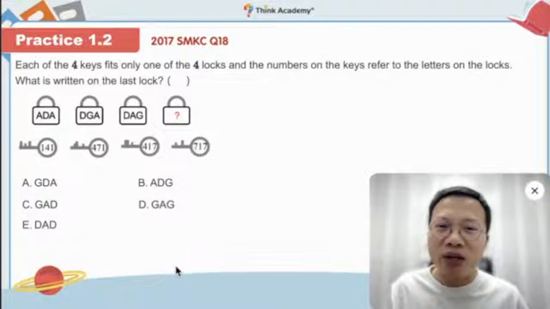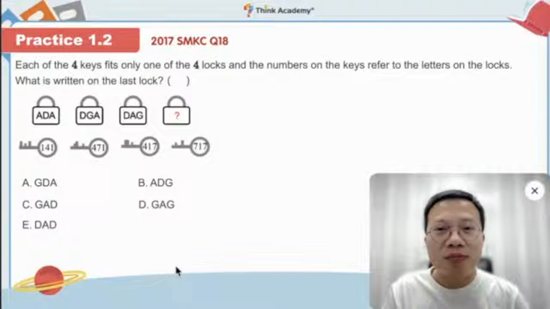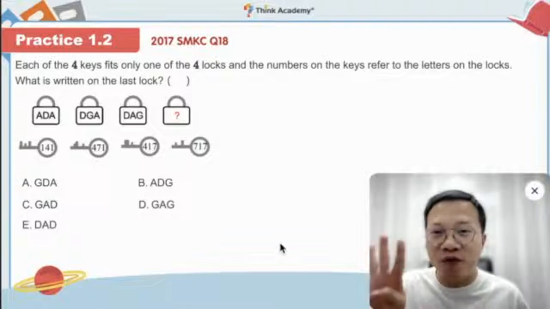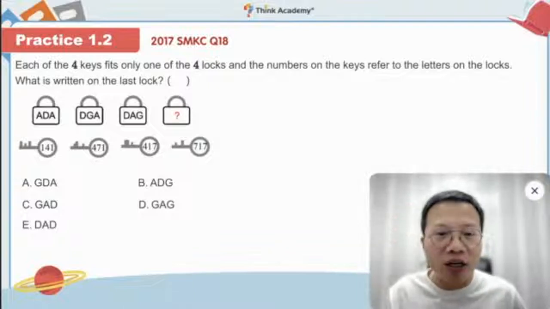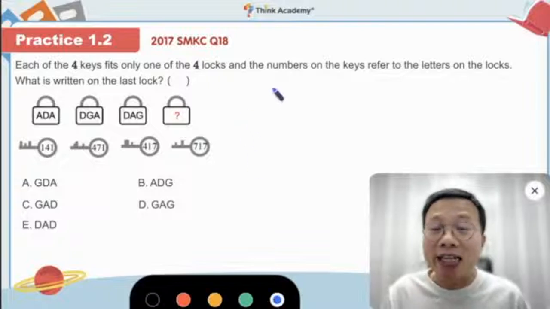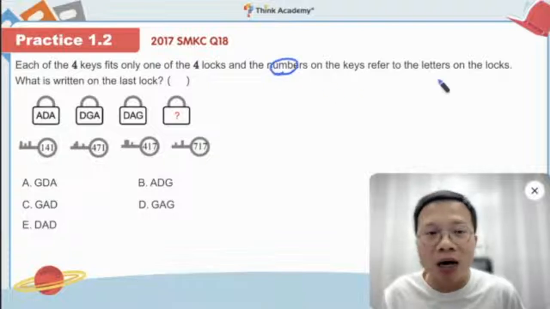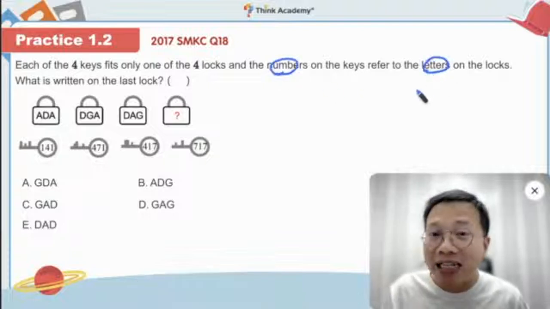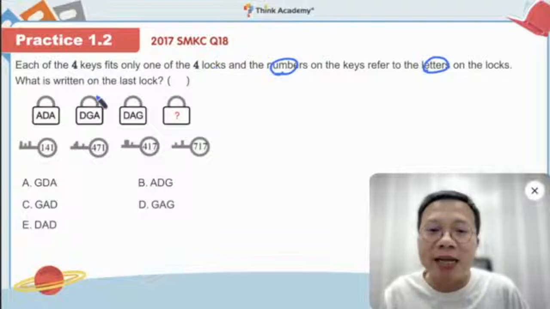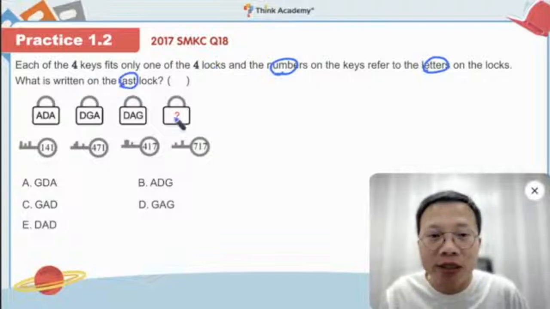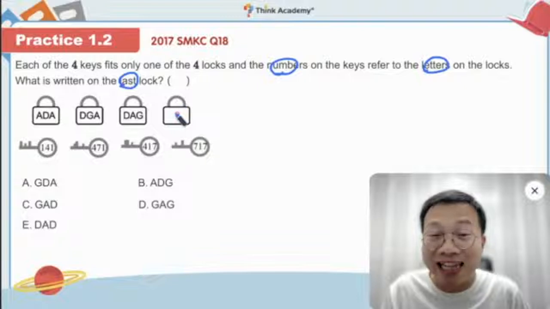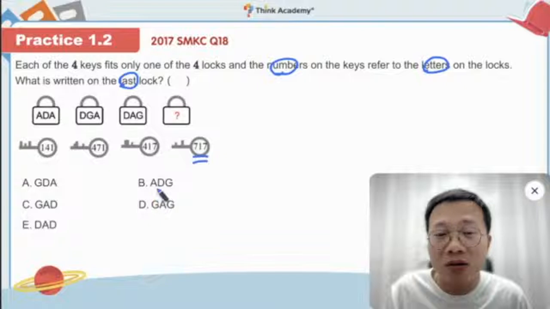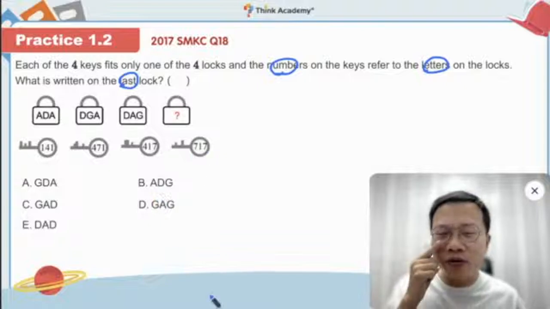The second one is also a real question in SMKC. Let's take a look. In here, each of the 4 keys fits only one of the 4 locks. And the numbers on the keys refer to the letters on the locks. So you see here we have the number and the letter related to each other. So what is written on the last lock? You need to find out what the letters on the lock are. You already have the number. So now, can you try to think about it?